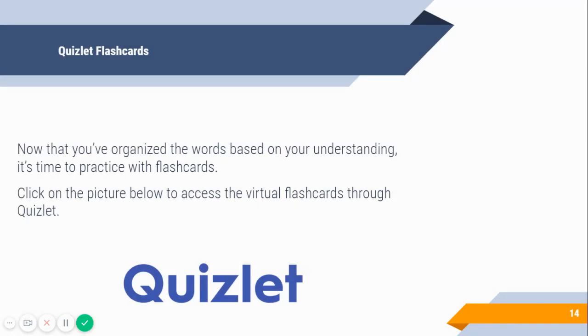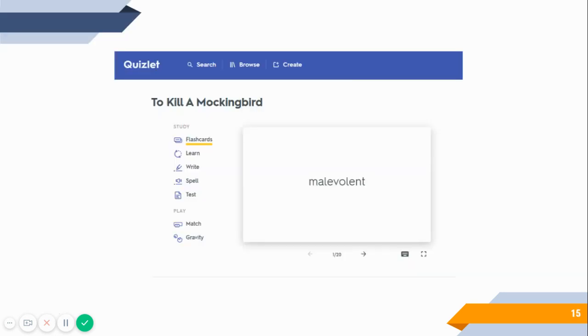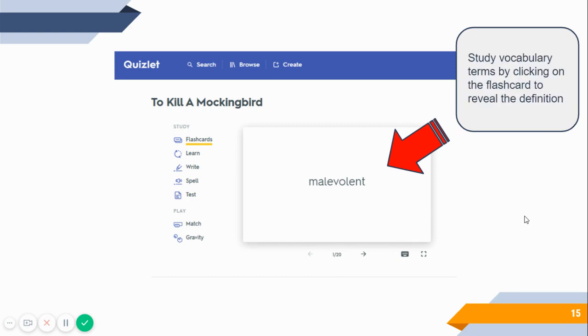Now that you've organized the words based on your understanding, it's time to practice with some flashcards. Click on the picture below to access the virtual flashcards through Quizlet. When you click on the Quizlet link, it will take you to a page that looks like this. All 20 flashcards have already been created for you and are saved in Quizlet. What you need to do is practice these words by clicking on the flashcard to reveal the words and their definitions.